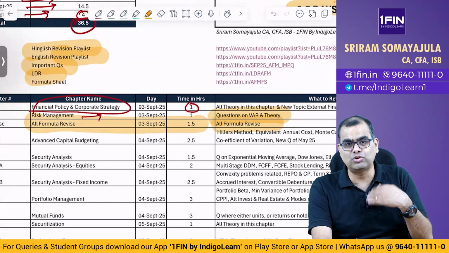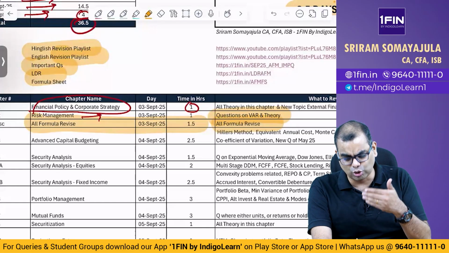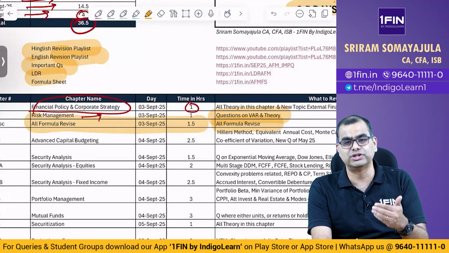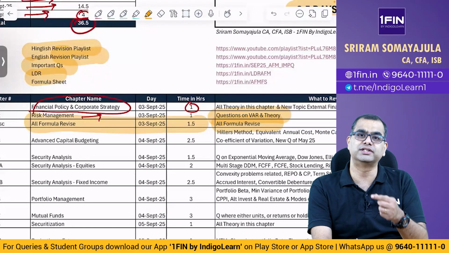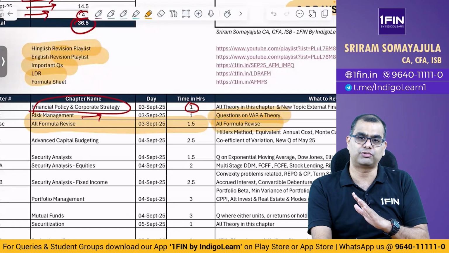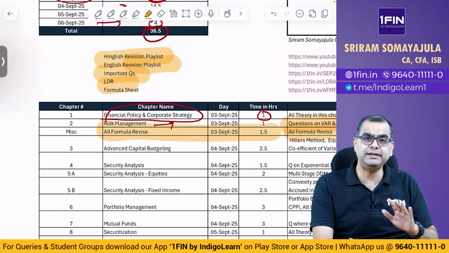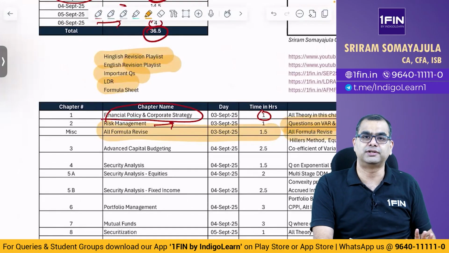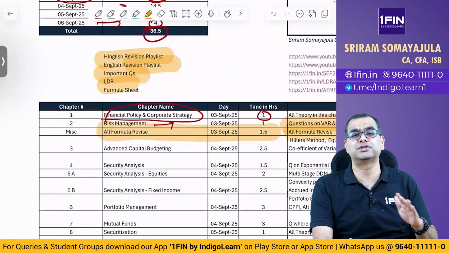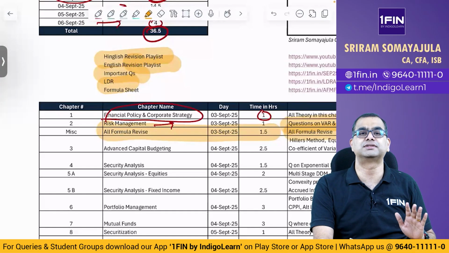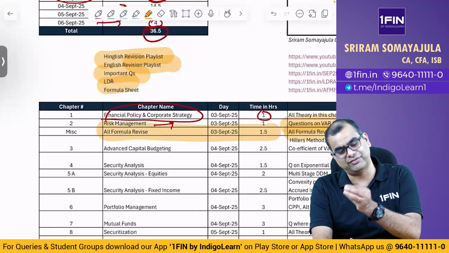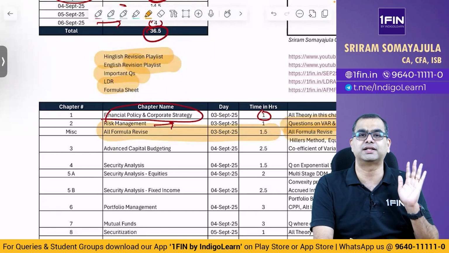Don't think revision of formulae is only revision of formulae. You spend some time, you go through slowly, carefully. I know this, I don't know this. Oh, I forgot this, and now let me go and check that particular question. Like that you do. You should not directly jump into questions. And then I suggest that you take a break on the 3rd. Go sleep. Please sleep peacefully for 8 hours. 7 hours is also okay, 8.5 is also okay. But sleep for 7 to 8 hours at least.